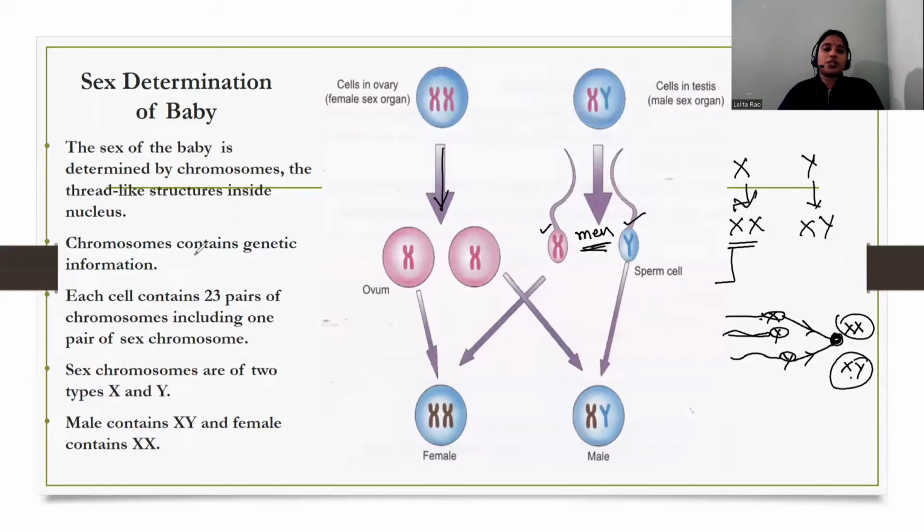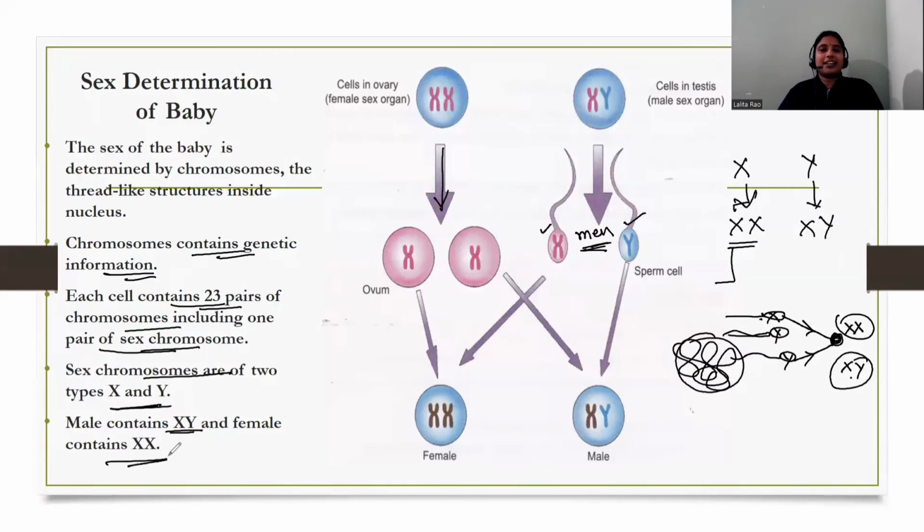So the chromosomes contain genetic information. As we know, chromosomes are present in the nucleus as chromatin fibers in the cells. Each cell contains 23 pairs of chromosomes. Out of the 23 pairs, one pair is the sex chromosomes, and sex chromosomes are of two types, X and Y. Male contains XY and female contains XX.